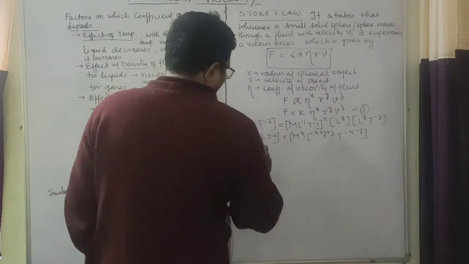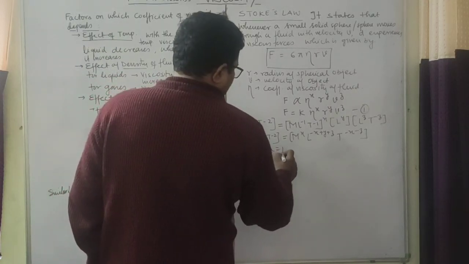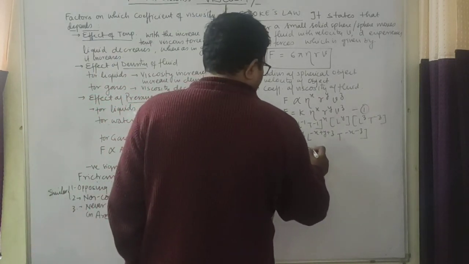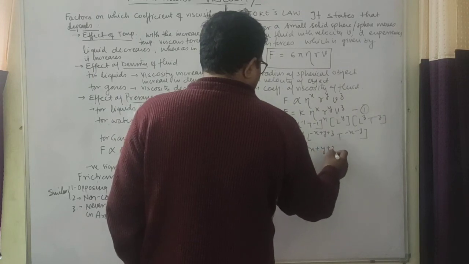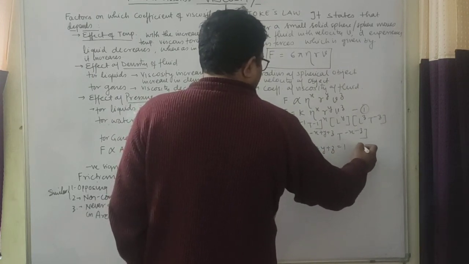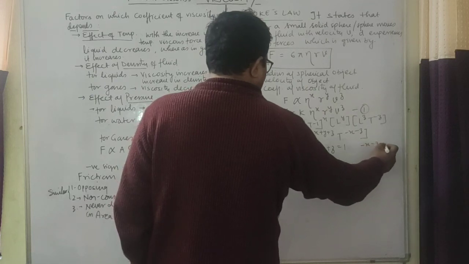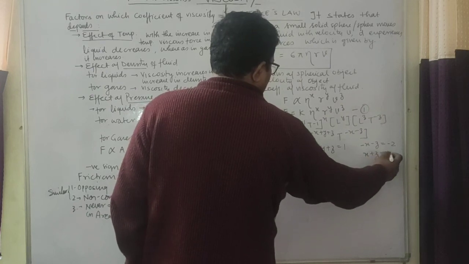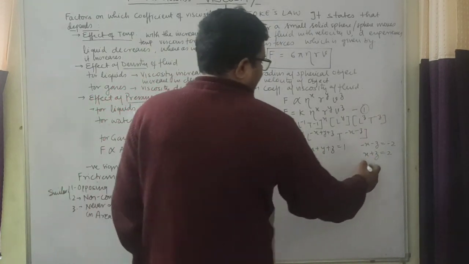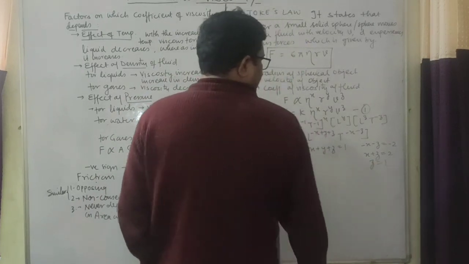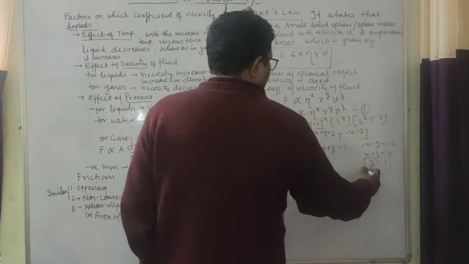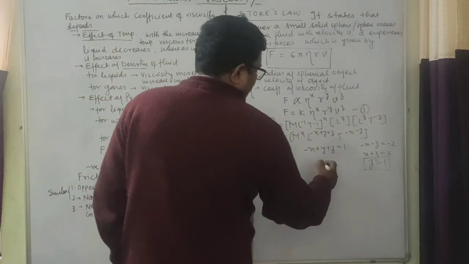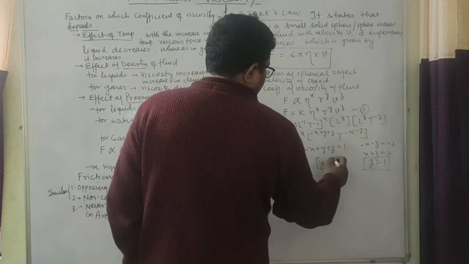Now on comparing left hand side and right hand side, x equals 1, and minus x plus y plus z equals 1, and minus x minus z equals minus 2, so that is x plus z equals 2. Putting the value of x, z is found to be 1, x is 1, z is 1, so y is also equal to 1.